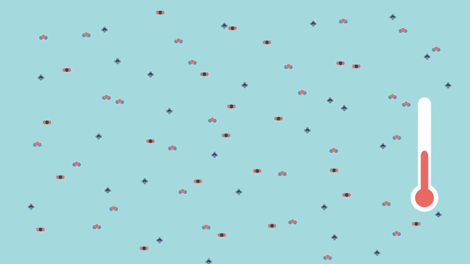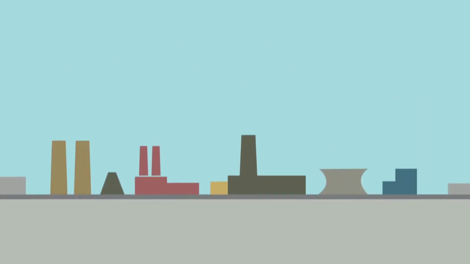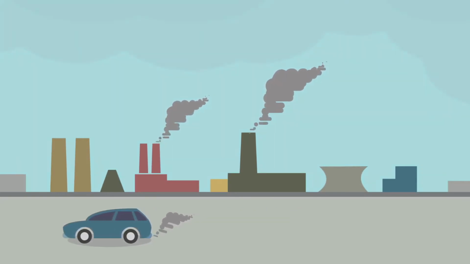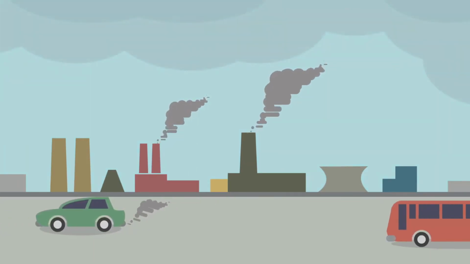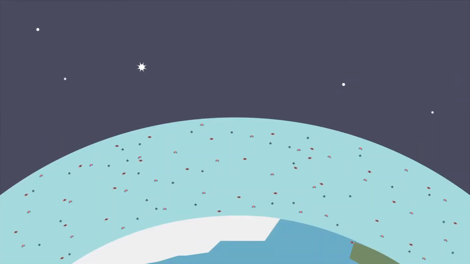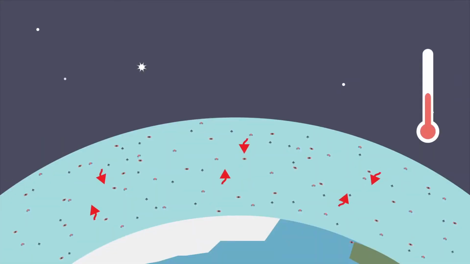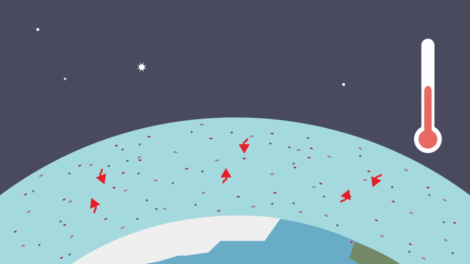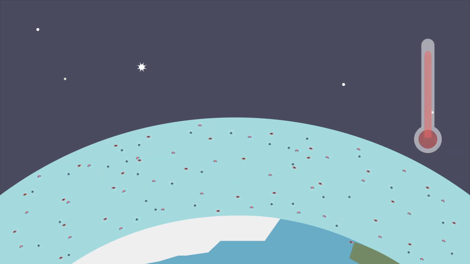But some human activities are changing Earth's natural greenhouse effect. For example, burning fossil fuels like coal and oil releases more carbon dioxide into our atmosphere. These extra greenhouse gases can cause the atmosphere to trap more and more heat, leading to a warmer Earth.